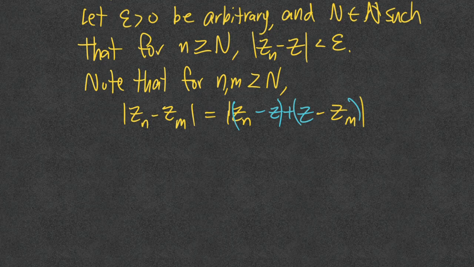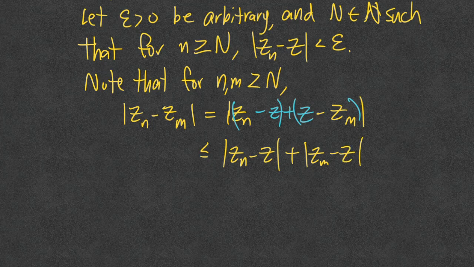I'm not going to go through the details again, but we're going to use the triangle inequality to show that this is less than or equal to |z sub n minus z| plus, and I'm going to flip this, |z sub m minus z|. Since both of these are past the threshold, both are going to be less than epsilon over 2, and so we get that it's Cauchy, right? The difference between the nth and the mth term beyond some threshold is less than epsilon. That proof works in any metric space. We really didn't do anything special there.